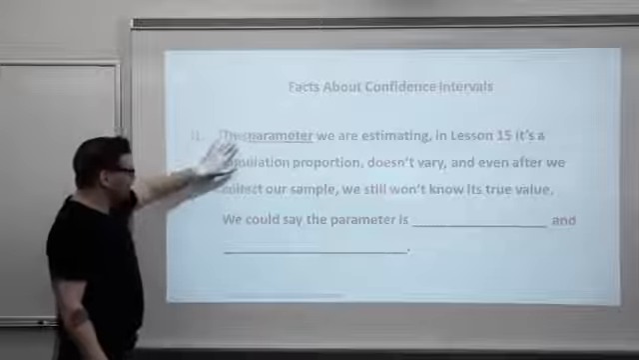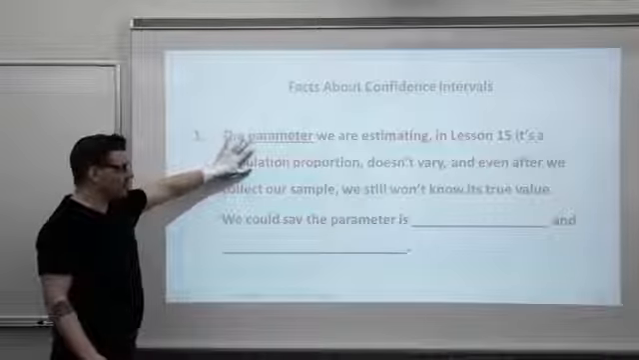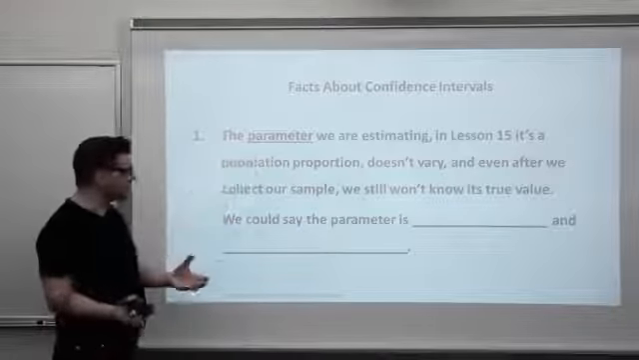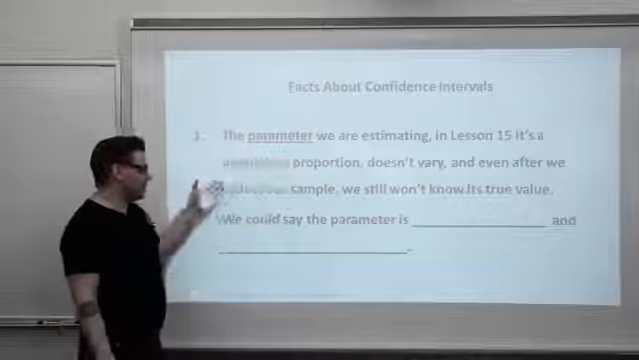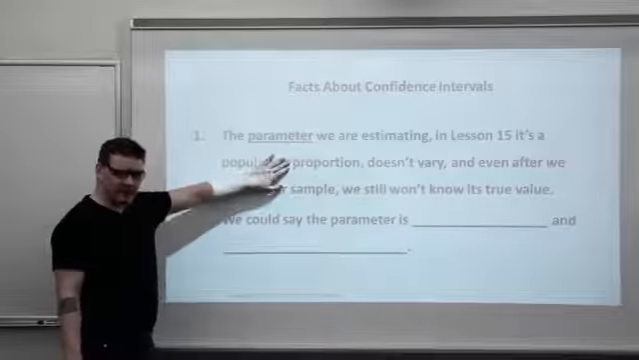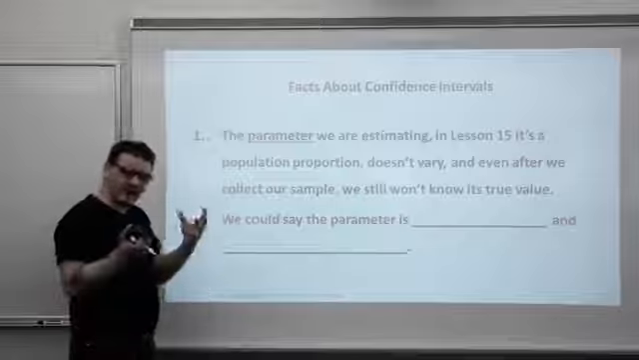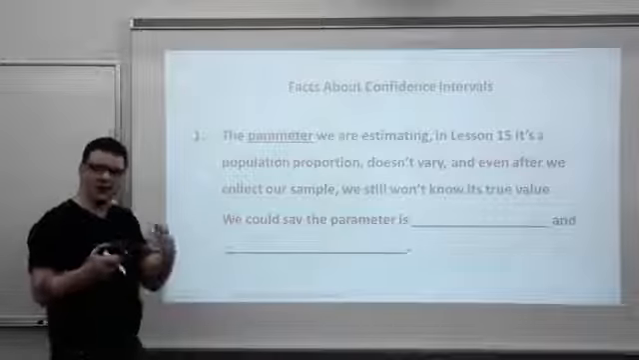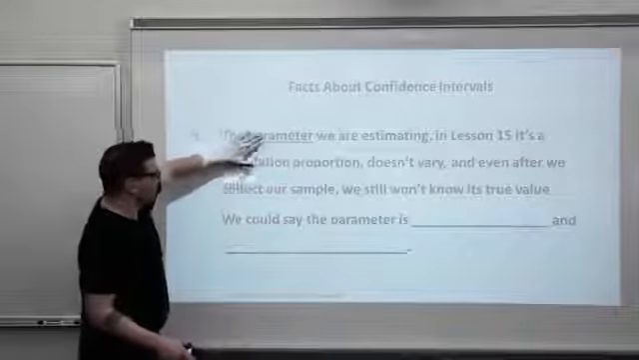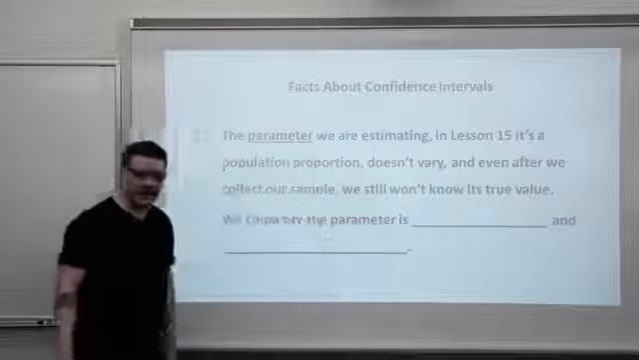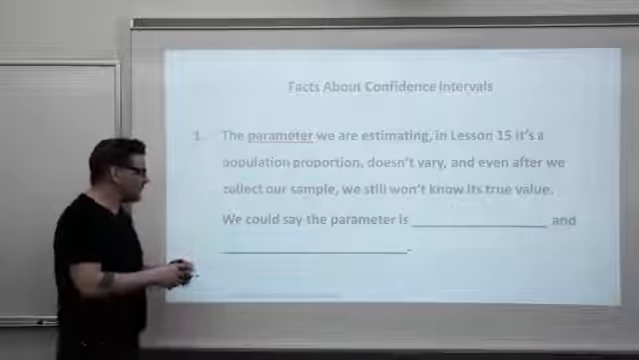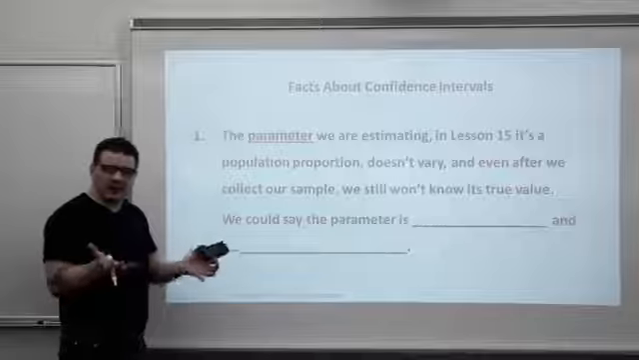Fact number 1, top of the page: the parameter that we're estimating. Remember, a parameter is a number that describes a whole population. In this lesson, we're talking population proportions. So every time we do a confidence interval, we're basically trying to estimate a whole population's proportion, like what's the proportion of all people in Maryland who are compulsive gamblers? The parameter doesn't vary. That's a fixed number. And even after we collect our sample, we still won't know its true value.